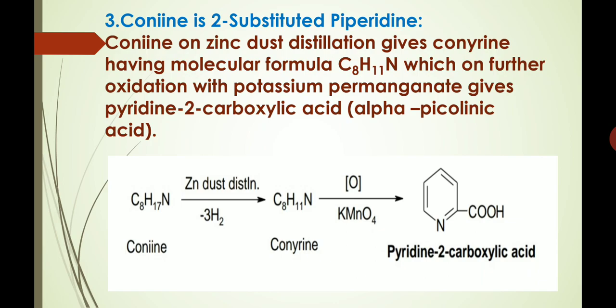This I have shown in this equation where conine is treated with zinc dust. 3 molecules of hydrogen are lost. We get conyrine, which upon oxidation with KMnO4 gives pyridine 2-carboxylic acid or picolinic acid.